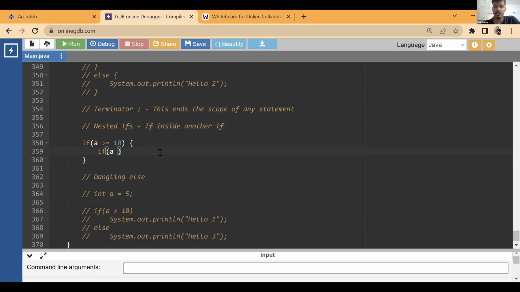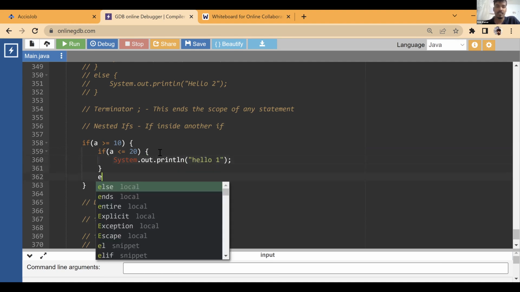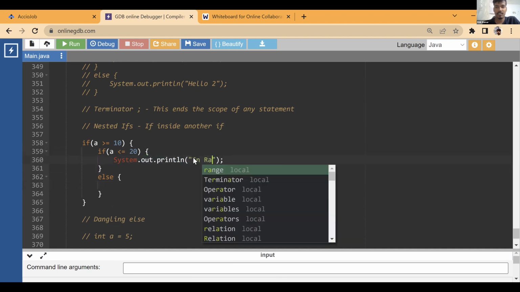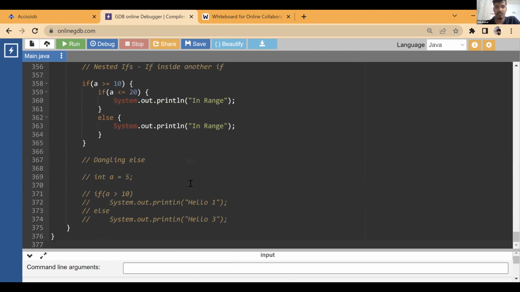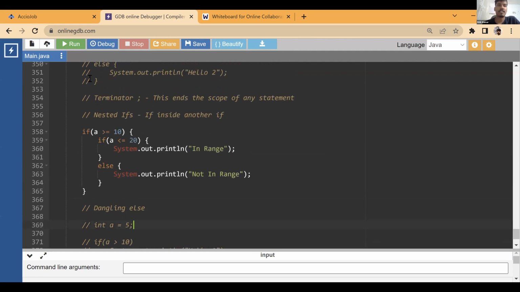So what we are doing over here, let's say we'll just check if a is less than or equal to 20. So the number is in the range, right? Now, when this inside if condition is going to run, it only runs when the outer one is true. So for example, let me write "in range", and we can just copy this, paste it over here, and write "not in range". Okay, let's try to run this.